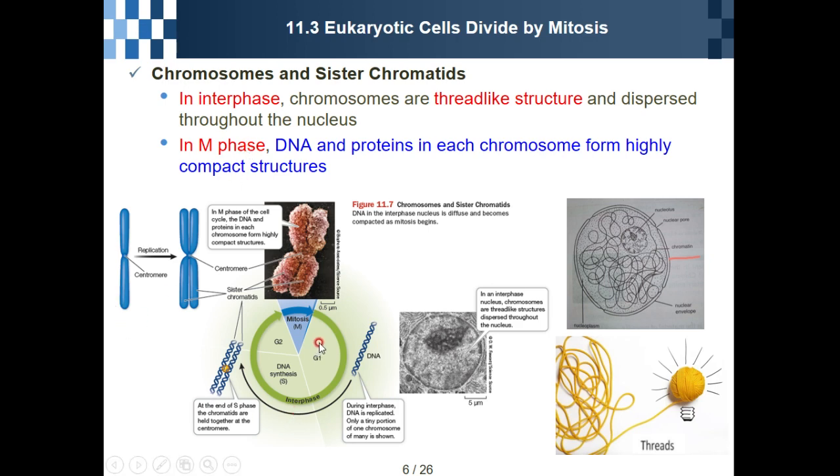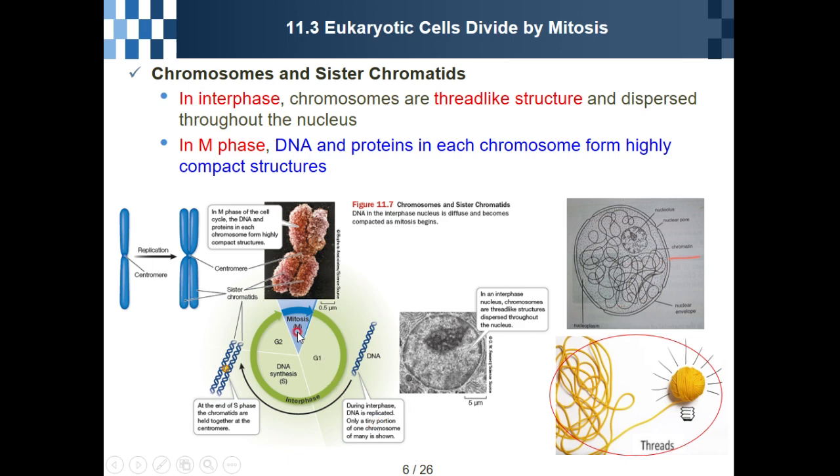So during the interphase, starting from the G1, S, G2 phase, the chromosome looks thread-like. In Korean, we call it 실타래. Thread-like structure is like this, and dispersed throughout the nucleus.